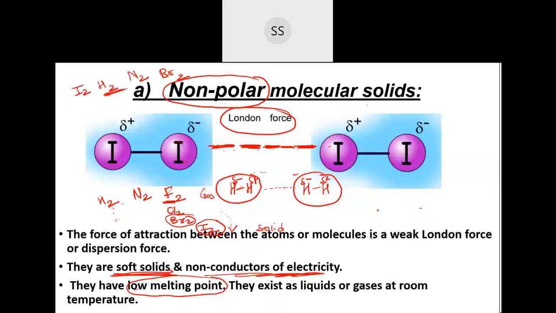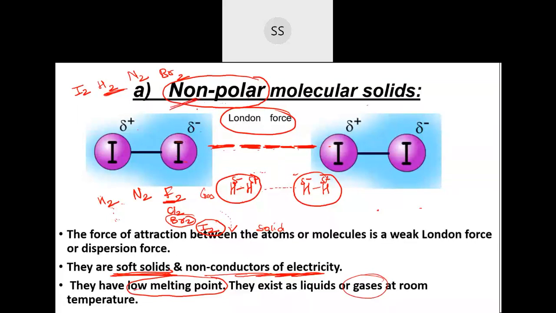Have you seen liquid nitrogen? If you keep liquid nitrogen outside, you see that the vapors are coming out, correct? Because immediately they get converted into a gaseous state. They are more stable in the gaseous state. You see white vapors coming out. That's because you are keeping them outside and the room temperature is around 37 degrees Celsius, or around 28 to 29 degrees Celsius. That's very high actually for them, so they will start getting converted into a gas immediately. I believe this much is clear for everyone.